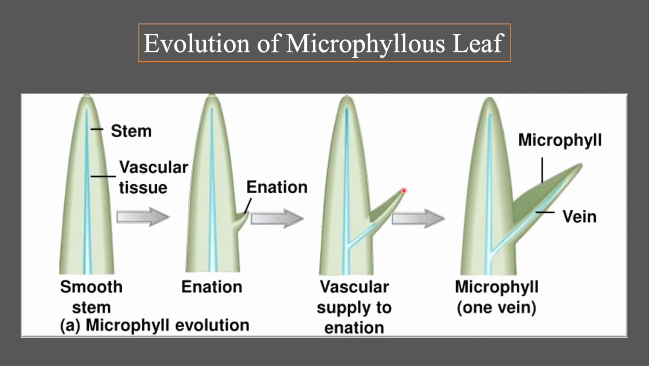With increase in size, it needs support and transport, so vascular tissue in the form of one vein appeared in it, and in this way the microphyllous leaf was formed.